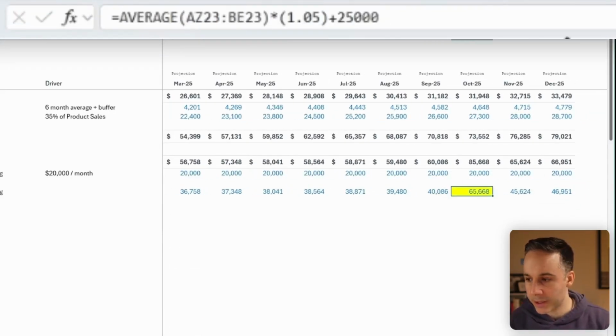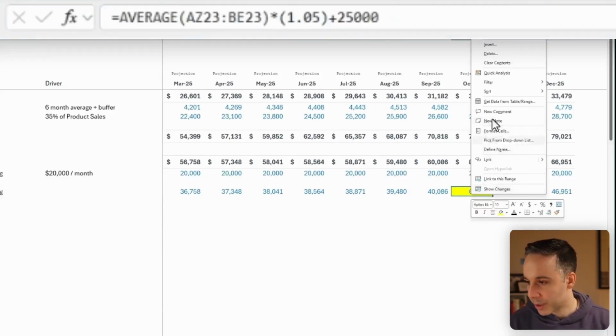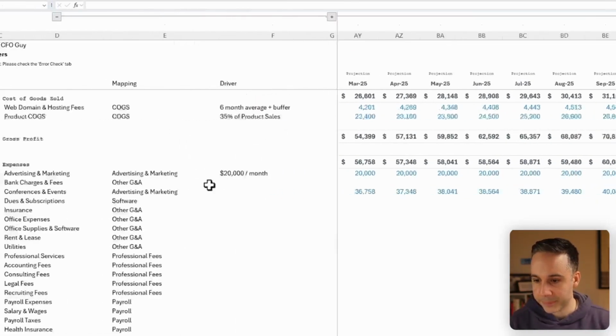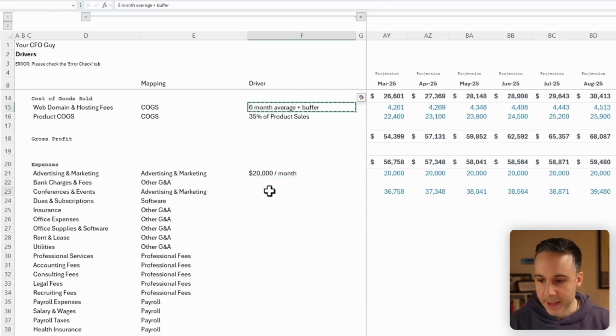Okay, so why don't I just highlight this? And now I'll just put a note, sales conference at 25K. And for this, I'm gonna say 6-month average plus a buffer.